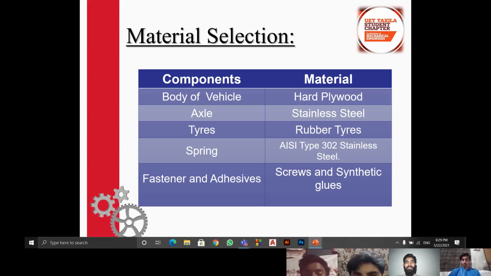Then the spring, which is made up of American Iron and Steel Institute type 302, which is also corrosion resistant with higher strength due to addition of carbon. Lastly, we use screws and glues for the purpose of fasteners and adhesive, which has excellent cohesive strength.